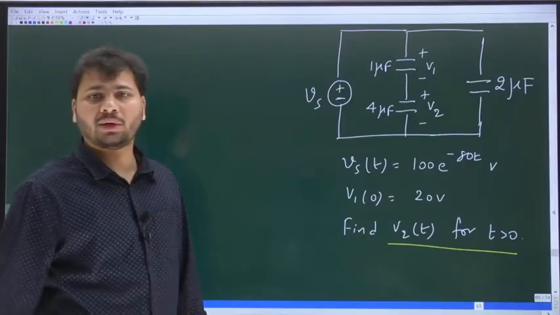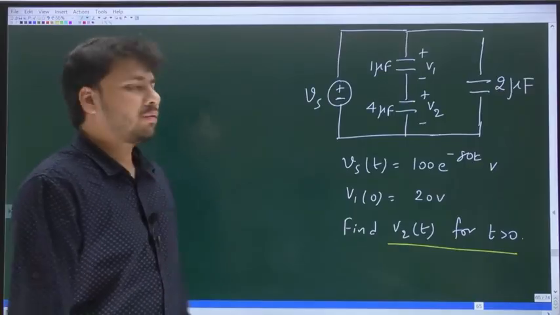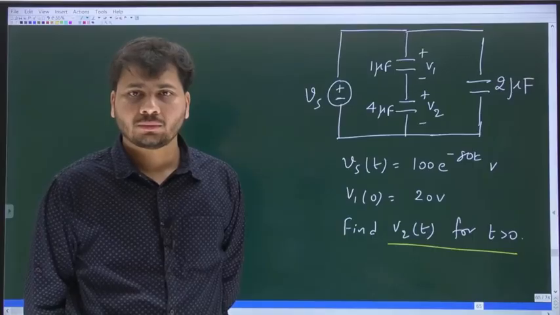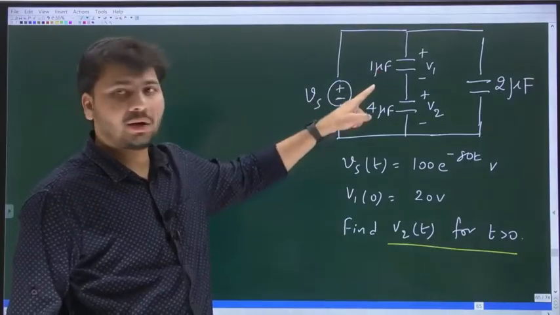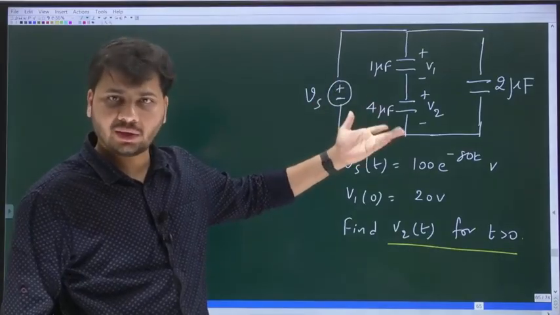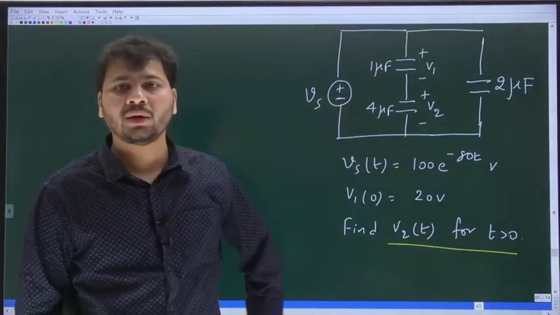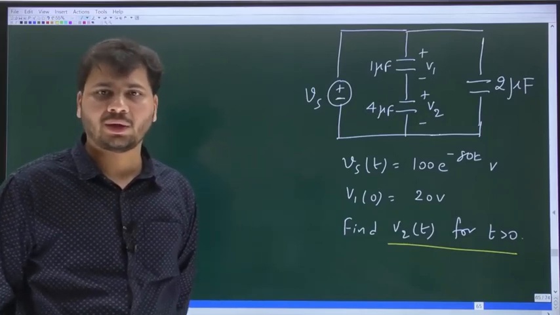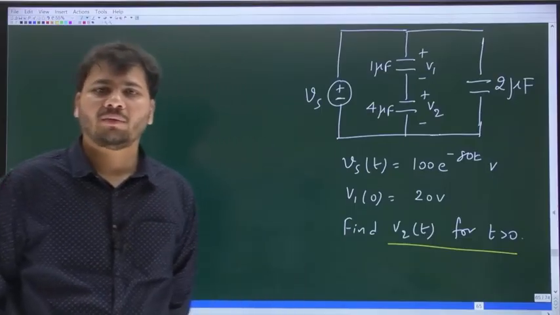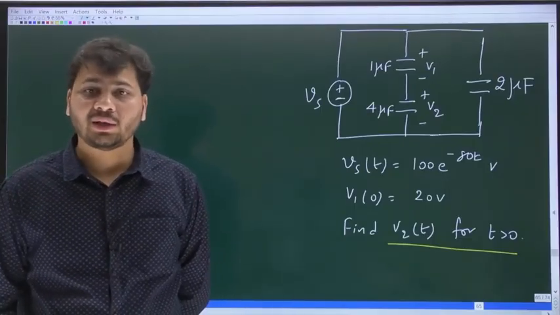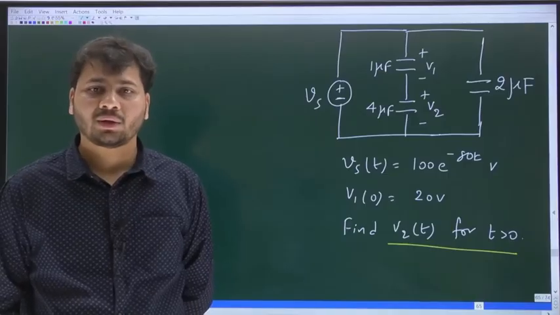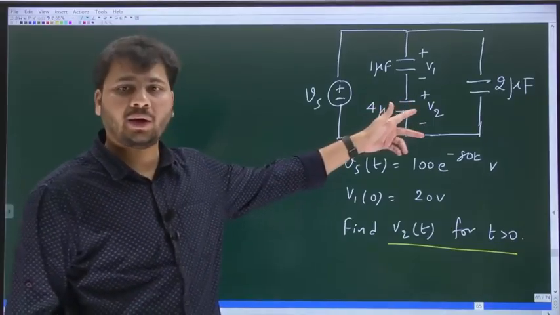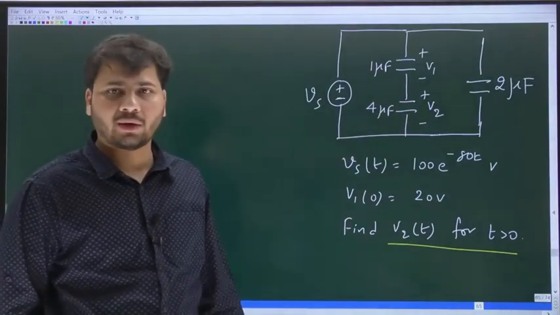Okay. Please look at the screen. 1 microfarad and 4 microfarad, are they not in series? I will say it again. 1 microfarad and 4 microfarad, they are in series. Yes or no? They are in series across what? A voltage source. So are we not having 2 capacitors in series across a voltage source? What takes place when you have 2 capacitors in series across a voltage source? Capacitive voltage division will take place. Can't we directly write the voltage across the 4 microfarad capacitor?